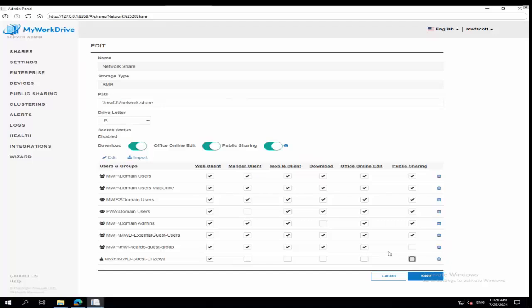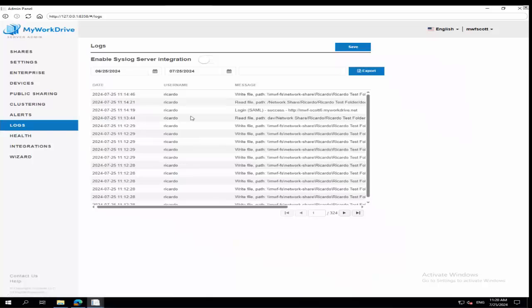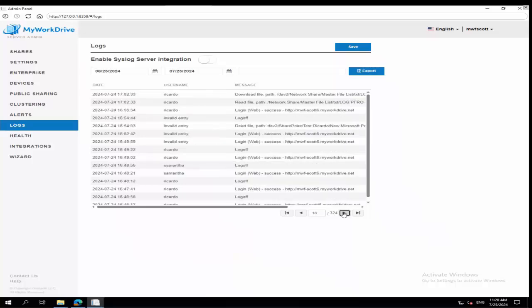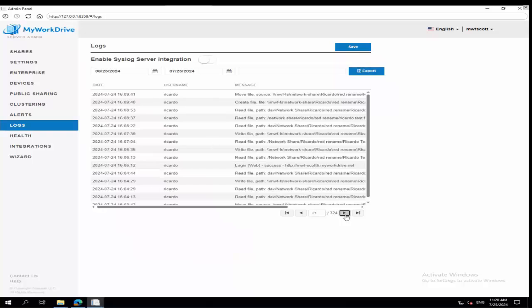Carrying on with that security standpoint is an activity log and an audit history of everything that the user does. There are three ways really to get at that information. We log all user activities under the Logs tab. This is a text-based list. It just appears here. You can see this is a busy server. It's got 300 pages of Ricardo and others trying to do things, Samantha and things like that, right? So you have this data. It's always in the server. We keep 30 days history by default.